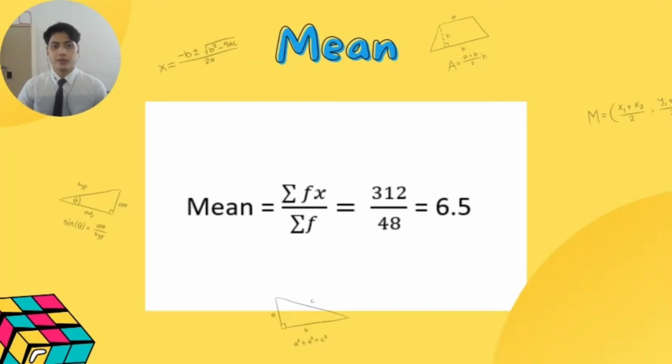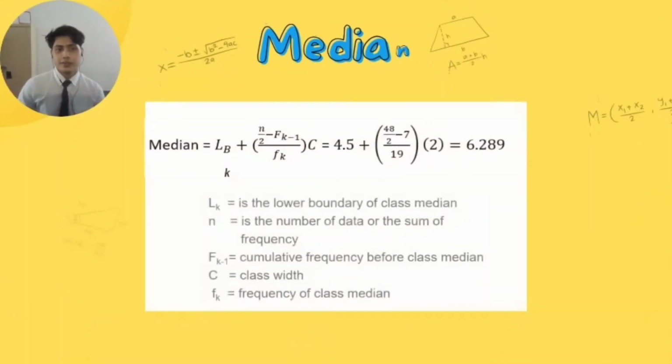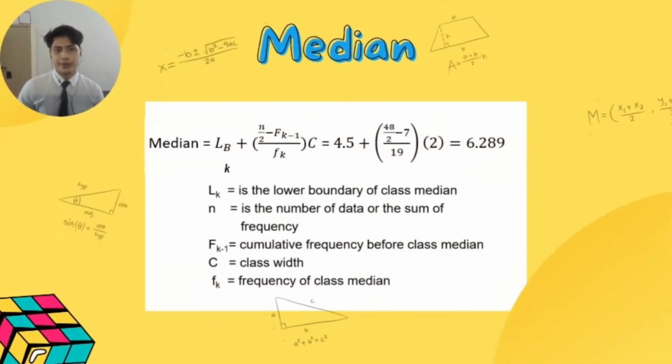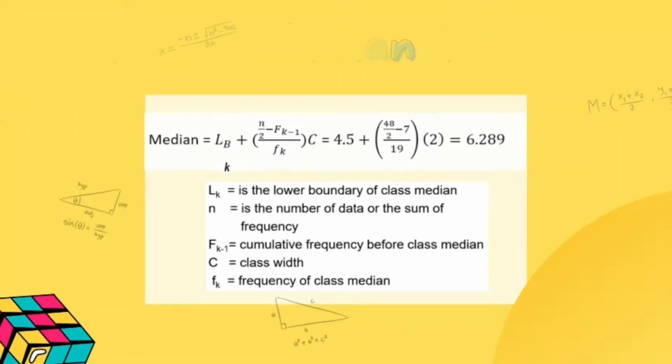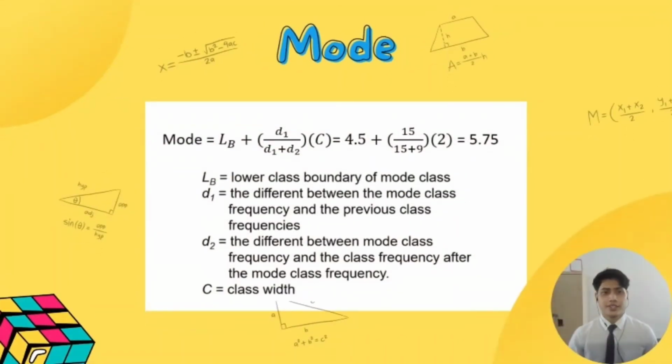From this finding, we understand that the average student of KMKu uses WhatsApp about 6 to 7 times a day. Then, we also find the median from the histogram. By using the median formula for grouped data, the value we obtain is 6.289. After that, we find the mode by using the formula.